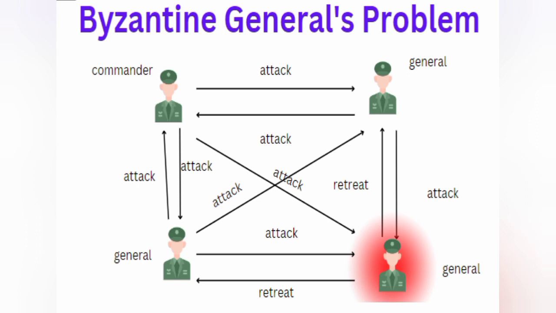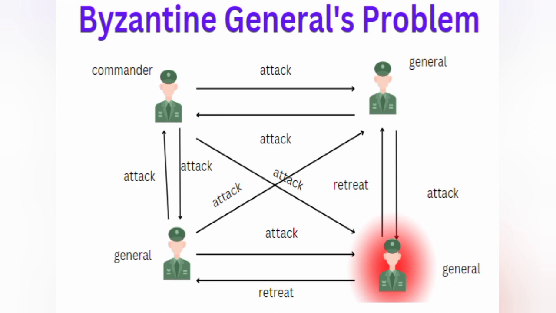Suppose they believed the traitor's words and stopped attacking the city. Then only the commander will attack the city and he will be killed, because only 1 person has attacked the city, right? All the soldiers must attack the city at once, but here only the commander will go and attack the city and he will be killed.